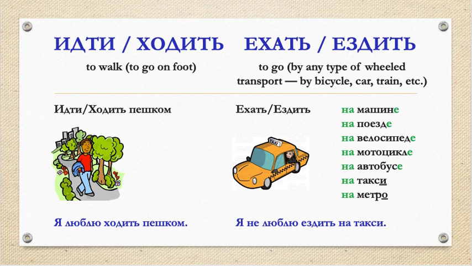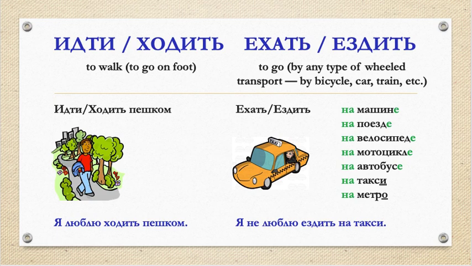The two last words are the same always, we don't decline them. And the sentence, as an example, is я не люблю ездить на такси.